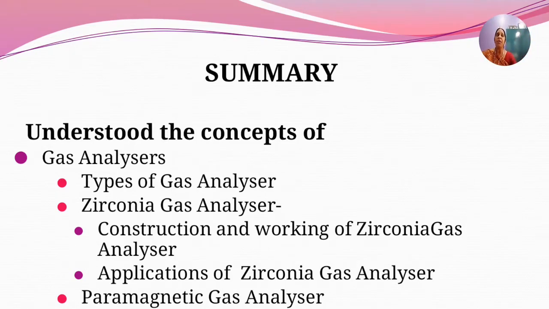We have studied about the types of gas analyzers. There are several types of gas analyzers based upon their principle. They are classified as gas chromatographs, IR gas analyzers, thermal conductivity gas analyzers, paramagnetic gas analyzers, electrochemical gas analyzers, SAT apparatus, gravimetry gas analyzers, and methanometers.